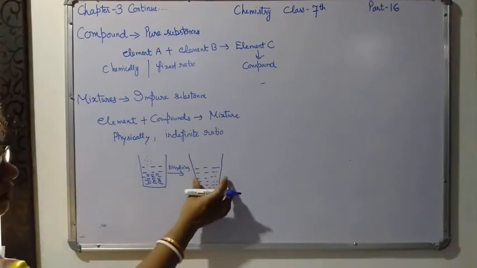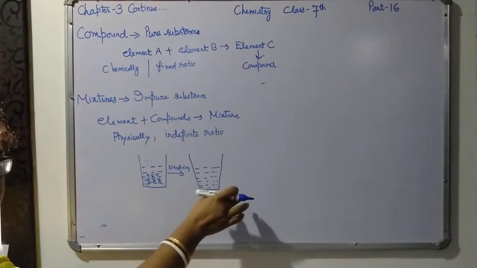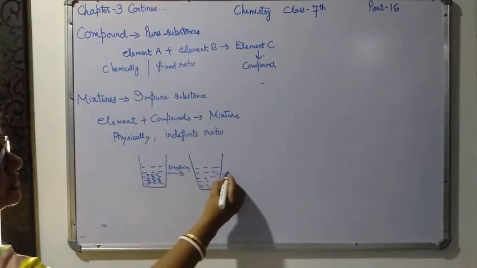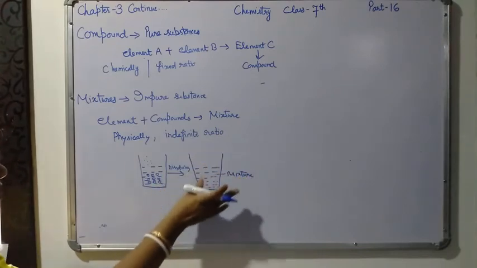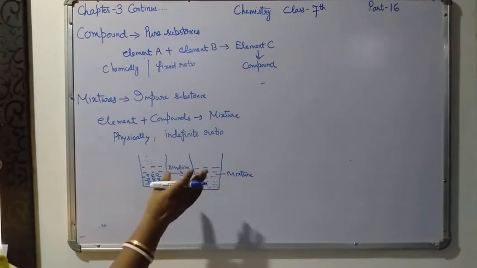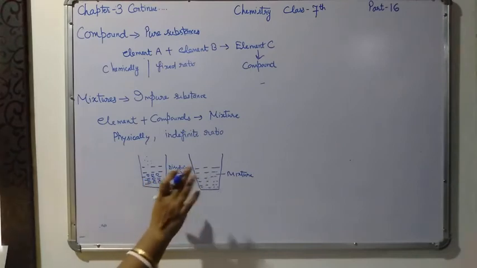From this water, are you able to separate the sugar molecules? No. So physically we cannot separate it. So this one is called a mixture. The particles are in such close contact with each other without undergoing any chemical change. In this no chemical change is going on.